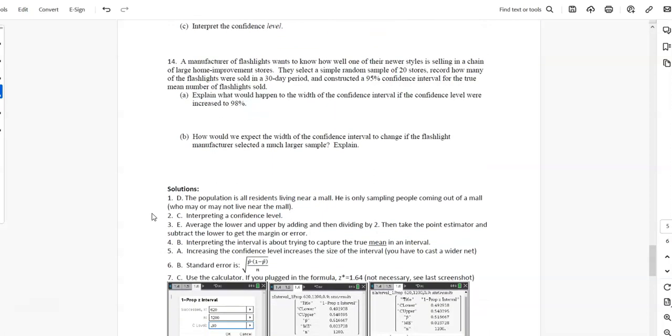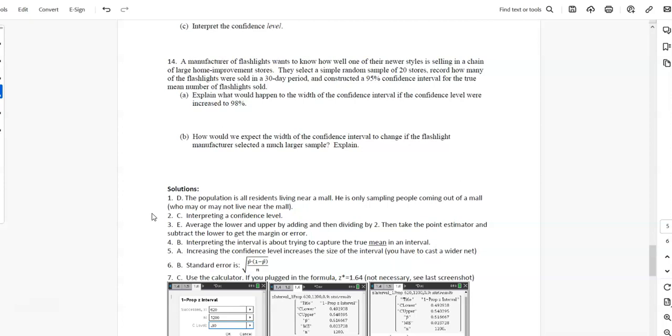Okay, 14, last one. A manufacturer of flashlights wants to know how well their newer style is selling in a chain of large home improvement stores. They select a random sample of 20 stores, record how many of the flashlights were sold in a 30-day period, and construct a 95% confidence interval for the true mean number of flashlights sold. Explain what would happen to the width of the confidence interval if the confidence level were increased to 98%.